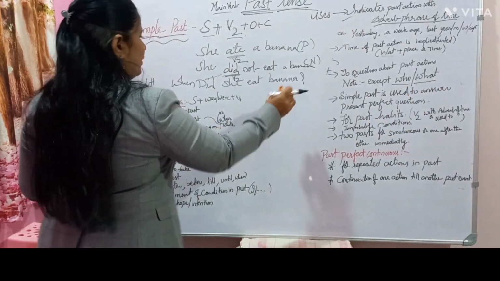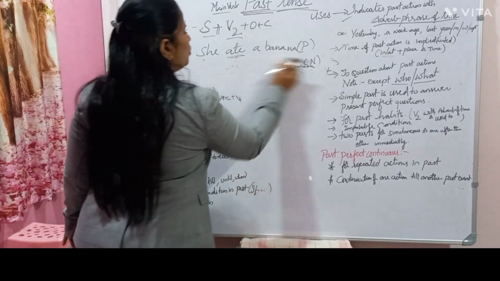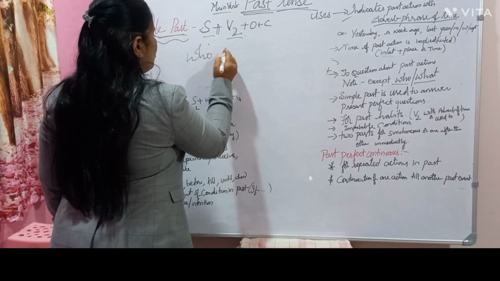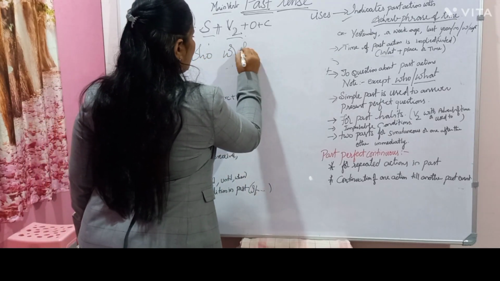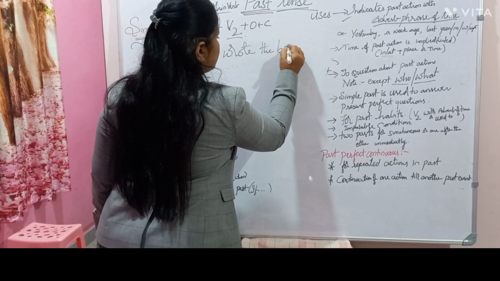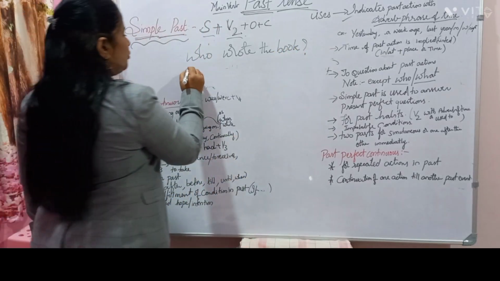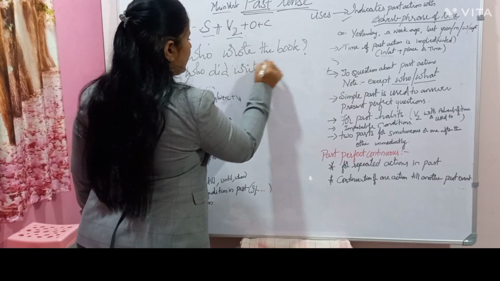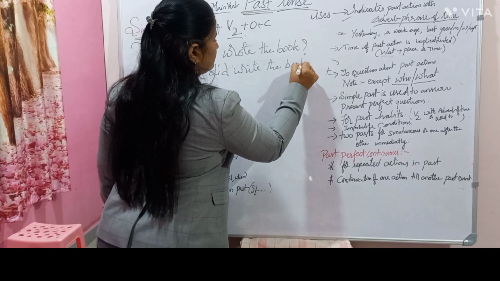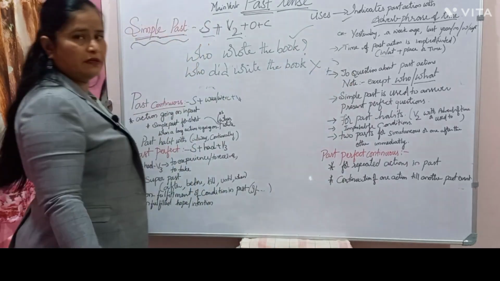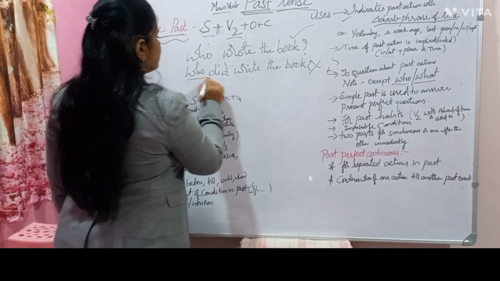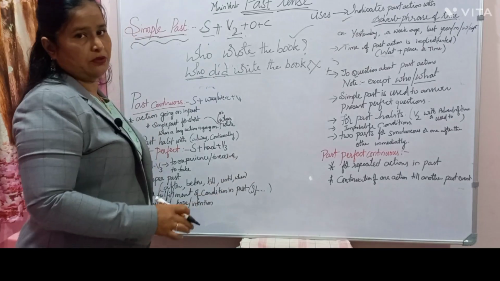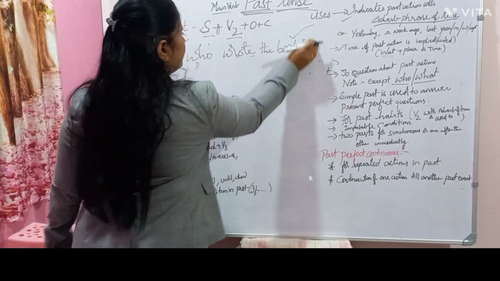Whenever we pose a question with who, "Who wrote the book?" this is the right question. Who wrote the book, we have to say. We should not say "Who did write the book?" This is wrong. This is wrong. This is right. Please do remember. With who, we don't use did. Directly we can use who wrote the book.